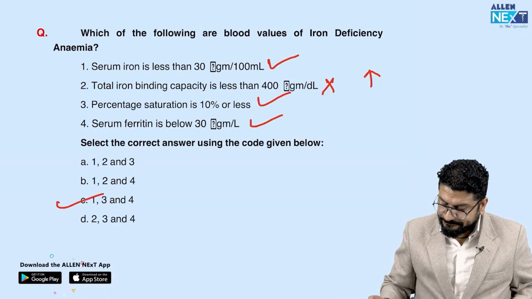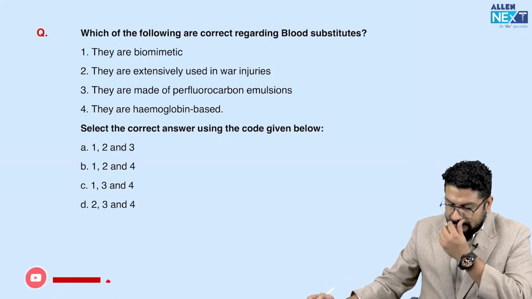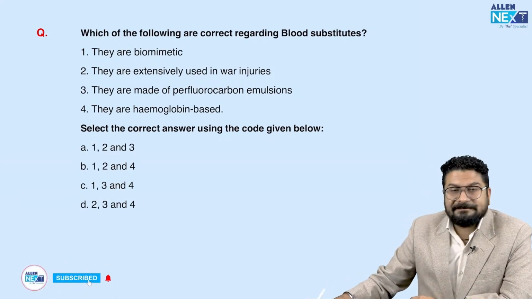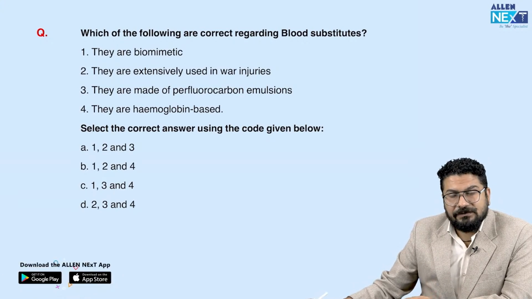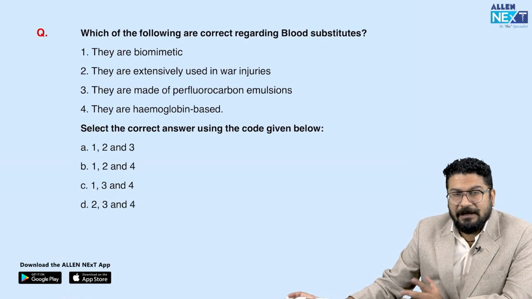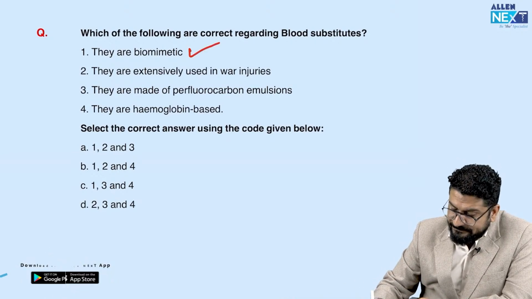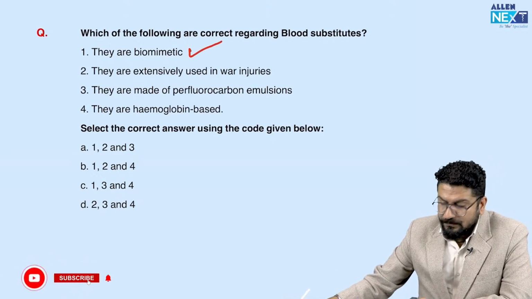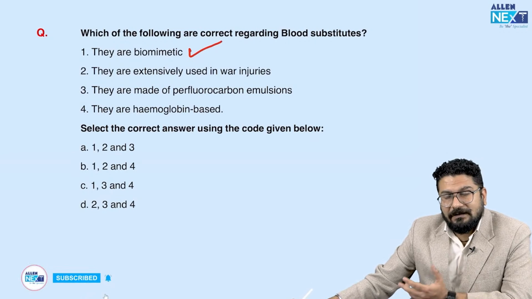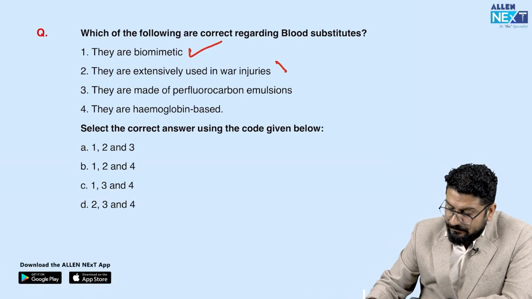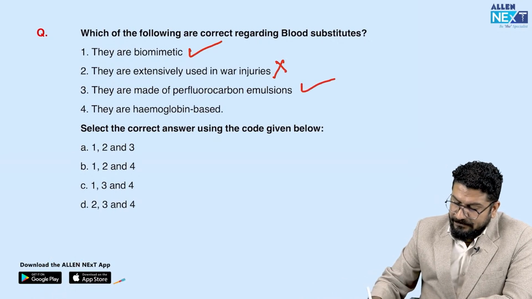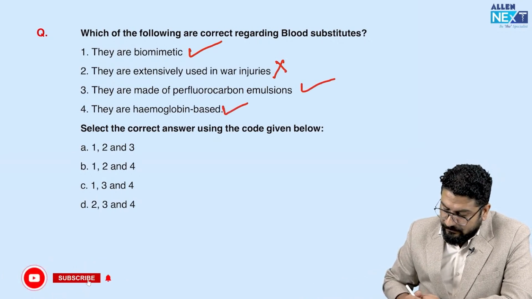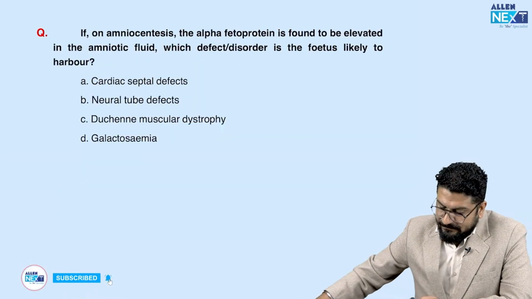These are correct. Coming to next question, which of the following are correct regarding blood substitutes. So understand, these are biomimetics. So remember, they are substitutes. They are mimicking some biological agents. So this is the true statement. They are extensively used in war injuries. No, they are not easily available, so they are not extensively used. They are made up of perfluorocarbon emulsion. True. They are hemoglobin based. True. So 1, 3, 4. These are correct options.